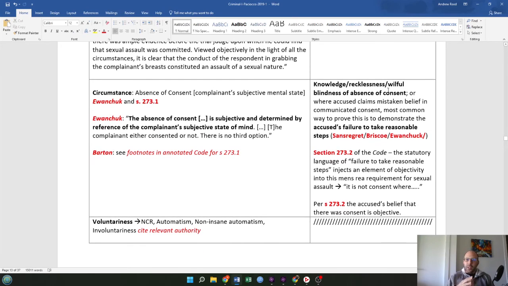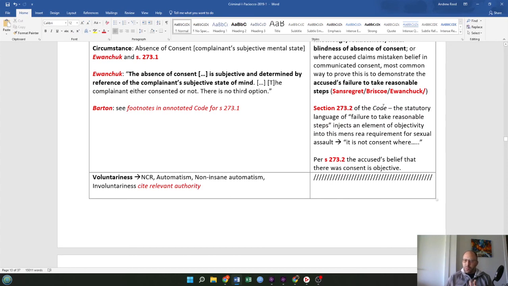Or where the accused claims mistaken belief in communicated consent. The most common way to prove this is to demonstrate the accused's failure to take reasonable steps. See Cornejo, Briscoe, and Ewanchuk. Section 273.2 of the Code: the statutory language of failure to take reasonable steps injects an element of objectivity into this mens rea requirement for sexual assault. So per 273.2, the accused's belief that there was consent is objective.